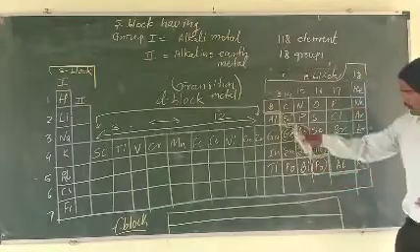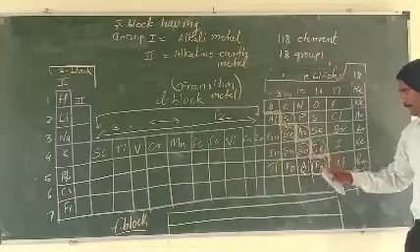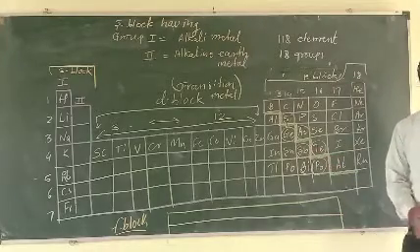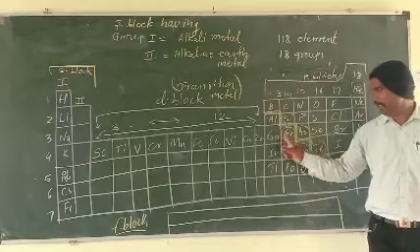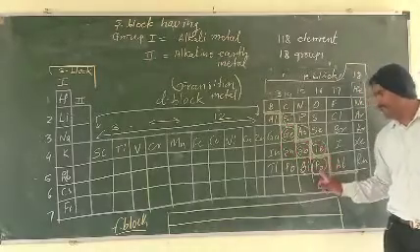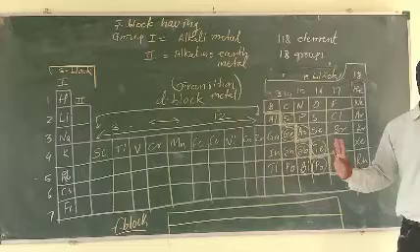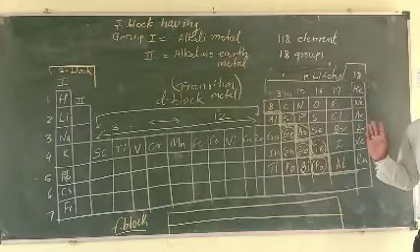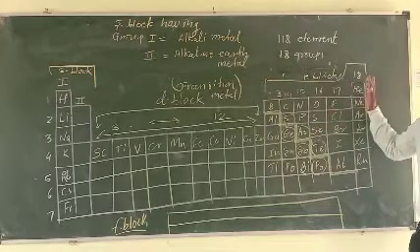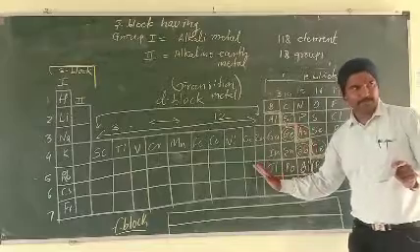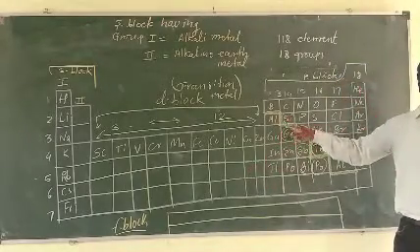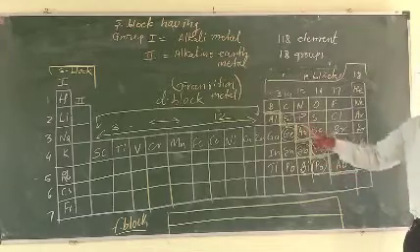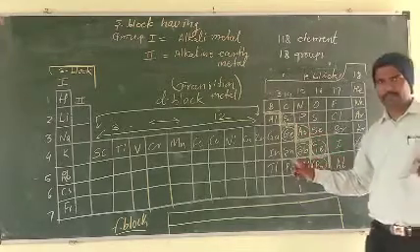These are all the metalloids. Only the elements nearest to the zigzag line are the metalloids. Understood? Upper side non-metal, below side metal, and those present on the zigzag line are the metalloids. Okay, understood?